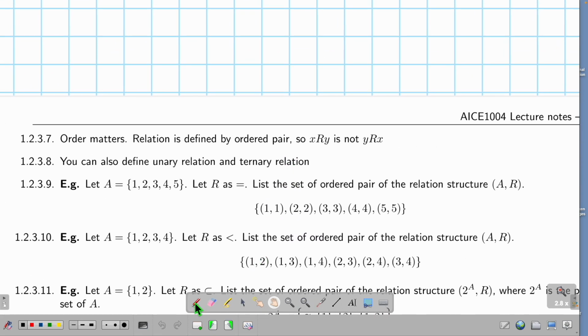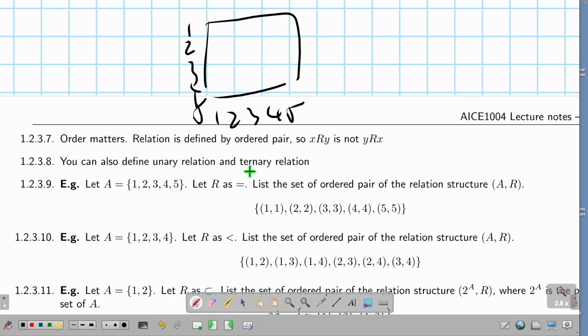So again, let me draw a picture. I have 1, 2, 3, 4, 5 along one axis, and 1, 2, 3, 4, 5 along the other. Because I'm talking about binary relationships, I always draw a square. This is the first element, this is the second. Is 1 equal to 1? Yes. So I draw a black dot. All the rest are not equal, so I don't draw anything.